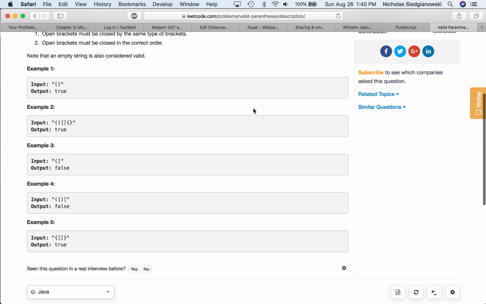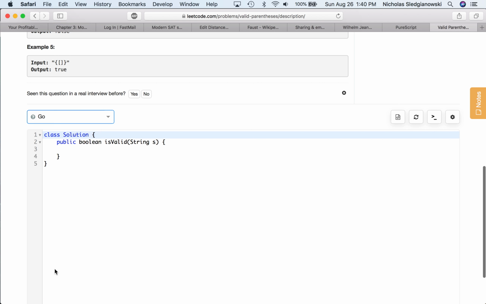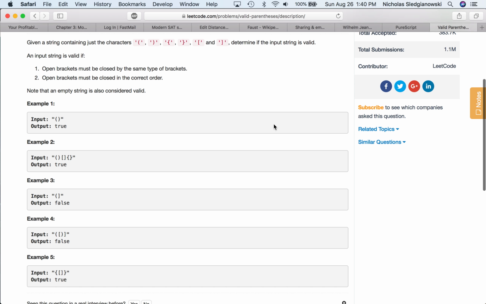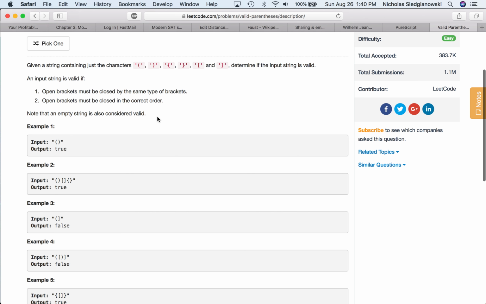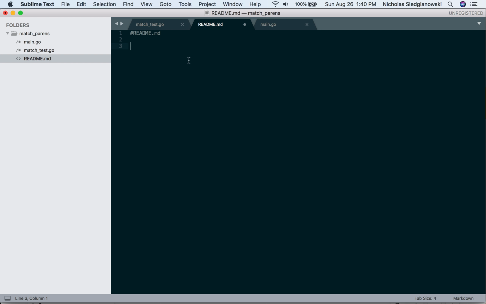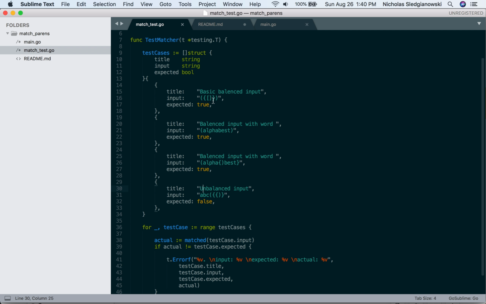So we've got all these example cases here. These are all valid ones. I actually put together some of my own test cases, and we're going to put a little spin on this, which is that other characters are also allowed. So let's go into my coding area here. I've put some test cases together myself.